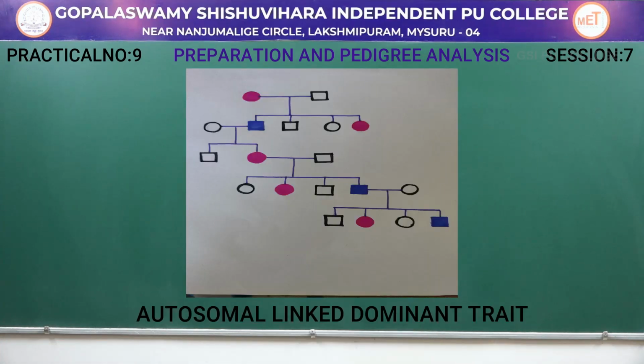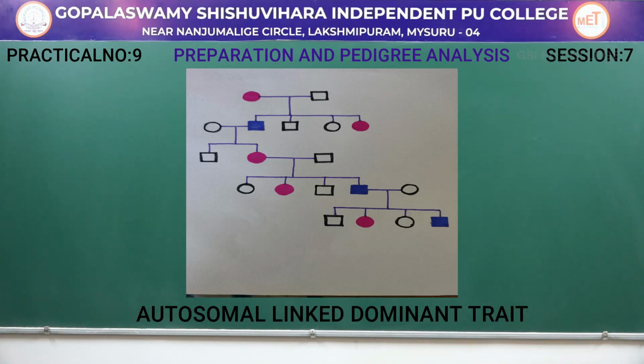Here on the screen you can see an affected female who produces offsprings. In the offsprings there is an affected male as well as an affected female, and the affected male gets married to a normal female. In the second generation, you can see the offsprings produced by them. The female will be having this particular disease.